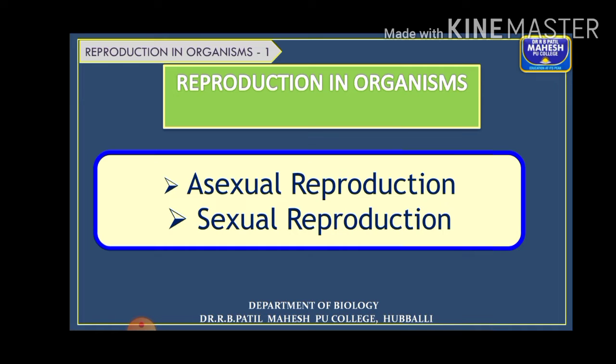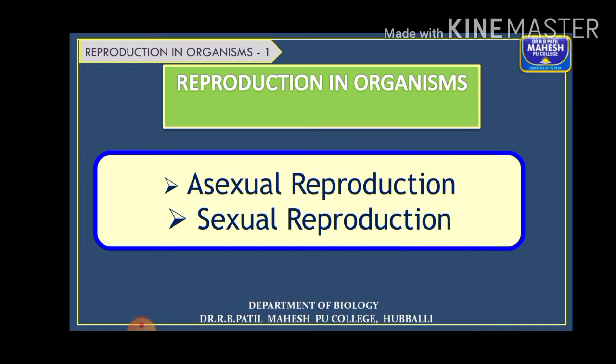Next, in the upcoming chapters you will be studying in detail about the reproduction in plants as well as in animals, right? So here you are going to get a basic idea in this chapter. This is an introductory chapter of reproduction where you are going to get a basic idea about the reproduction in different kinds of organisms. As I told you, reproduction is one of the fundamental characteristics of organisms.